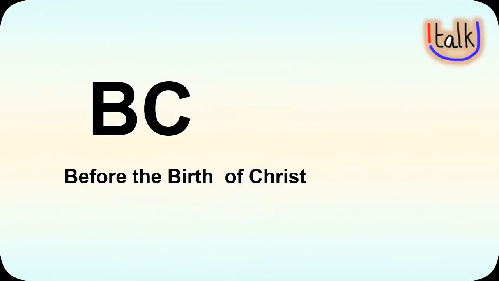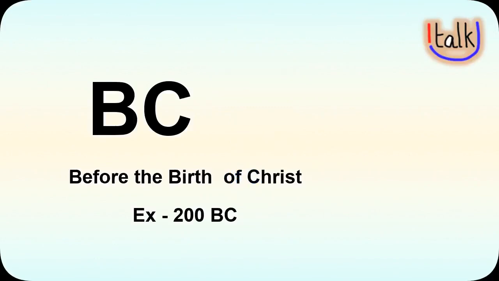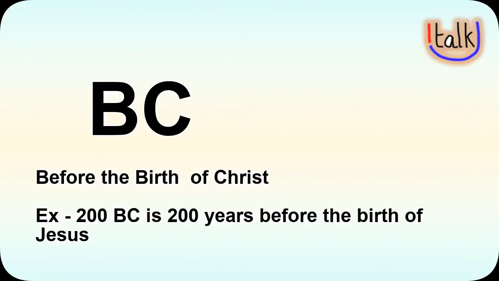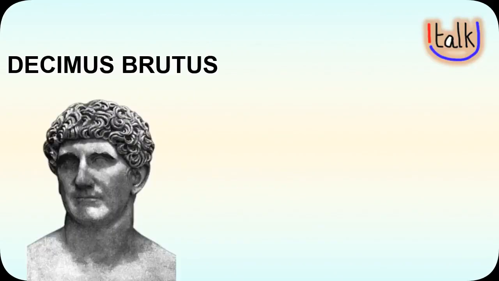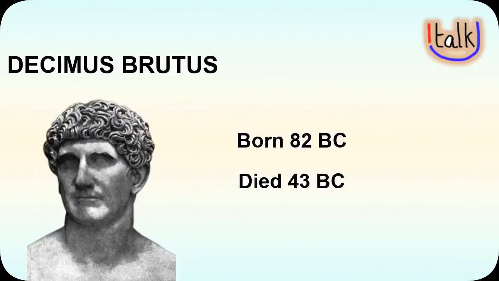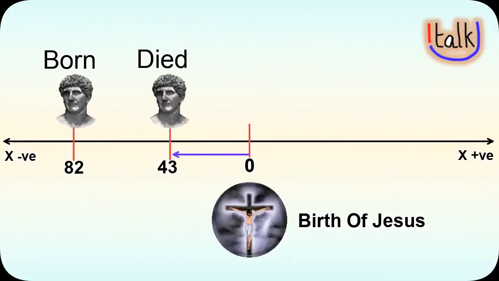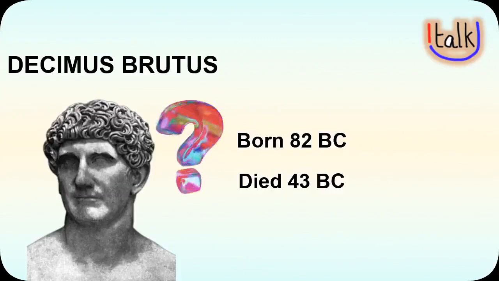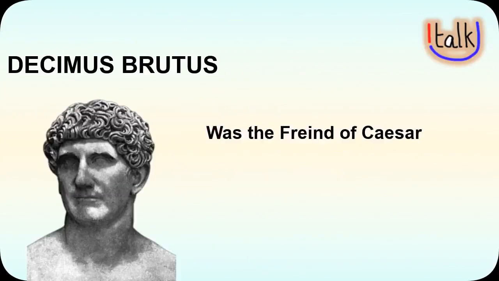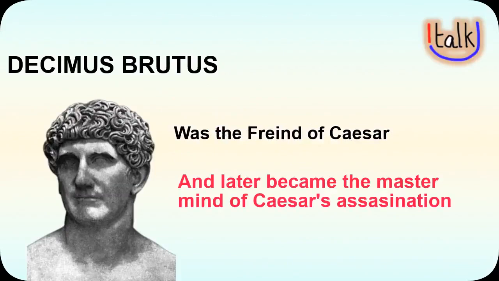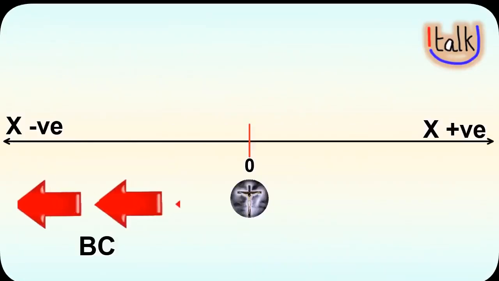BC is before the birth of Christ. Example, if you see 200 BC, it means 200 years before the birth of Christ. If you happen to read a history lesson with Decimus Brutus, born 82 BC, died 43 BC, that means Brutus was born 82 years before the birth of Christ and he died 43 years before the birth of Christ. For those of us who don't know who Decimus Brutus is, well, he was the friend of Caesar as well as the one who assassinated Caesar.